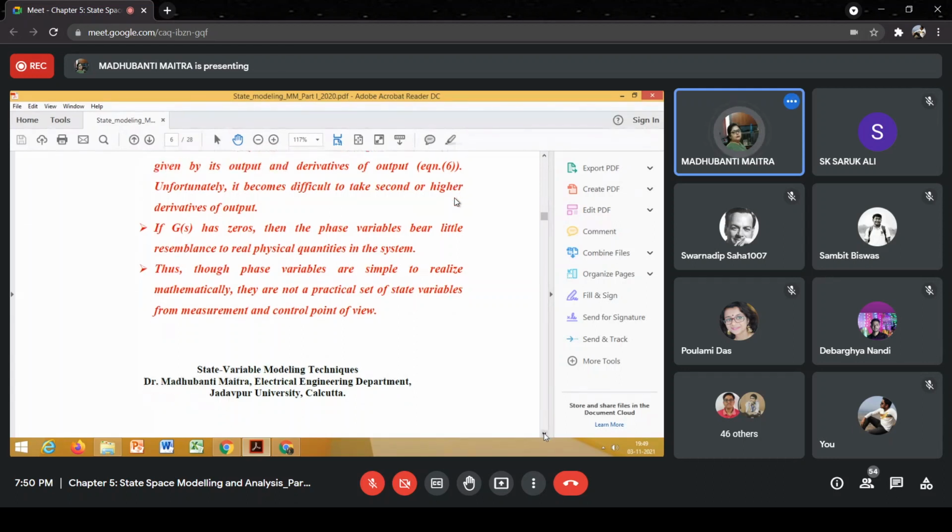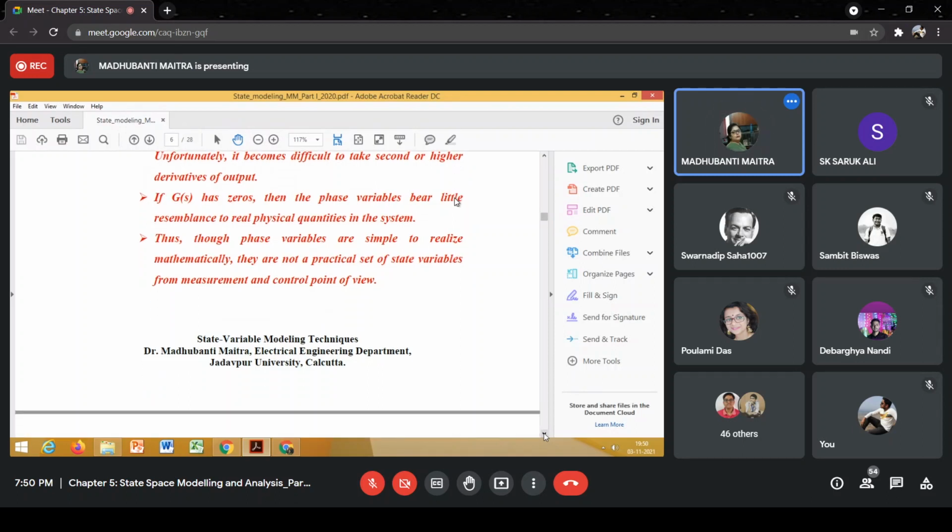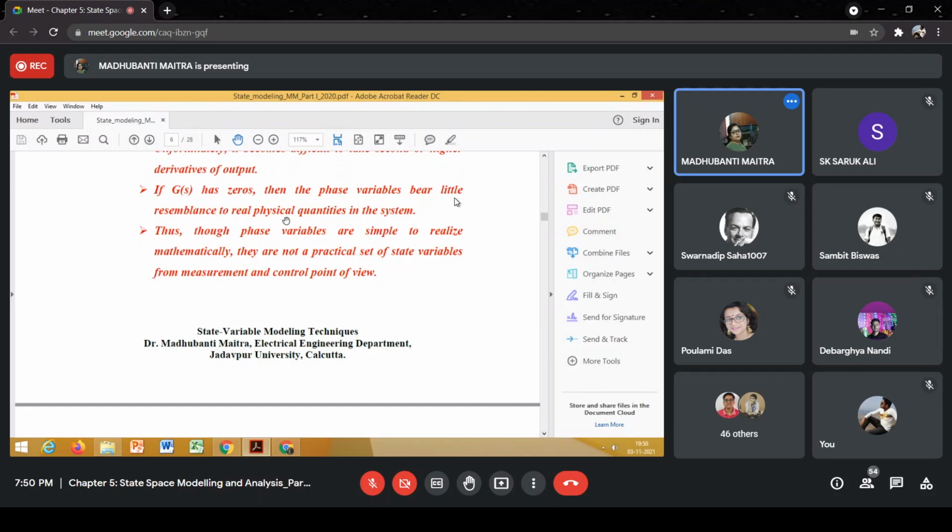Also, this particular model bridges or connects the transfer function of the system to the differential equation describing the dynamic behavior of the system. So though phase variables are simple to realize mathematically, they are not a practical set of state variables from the measurement and control point of view.